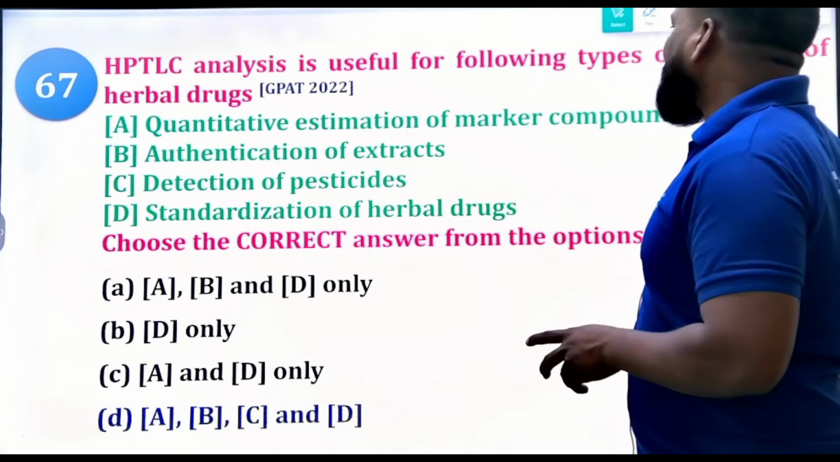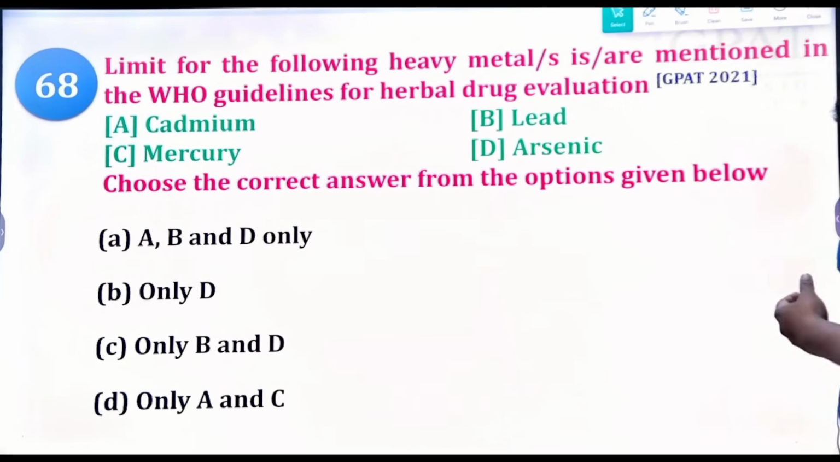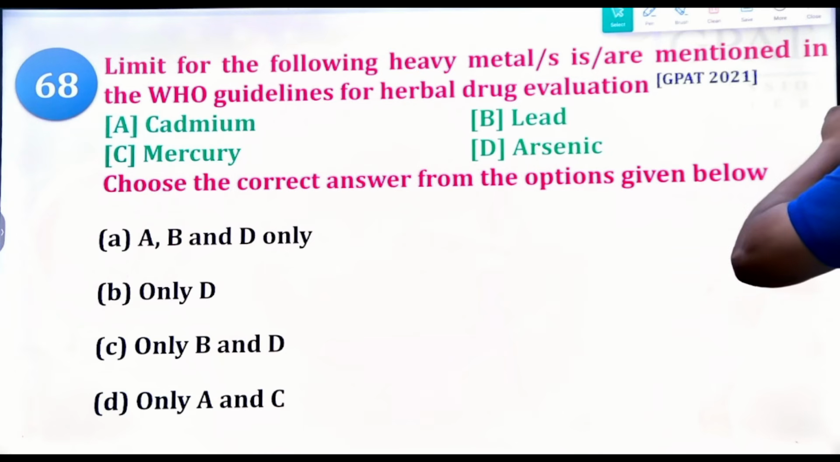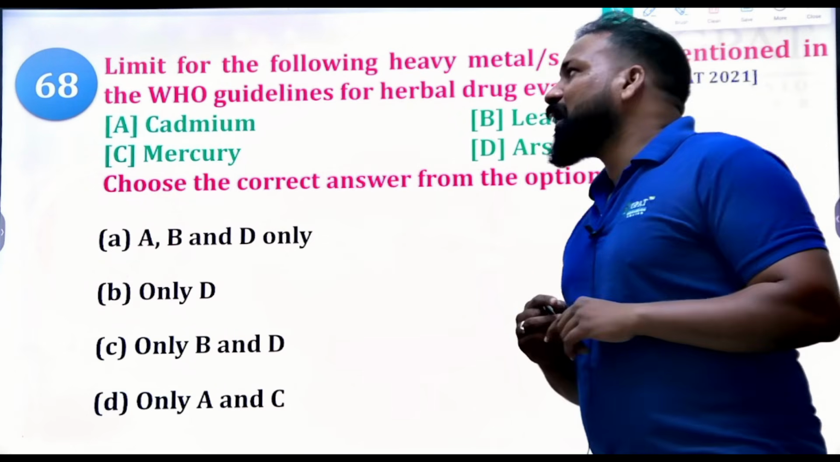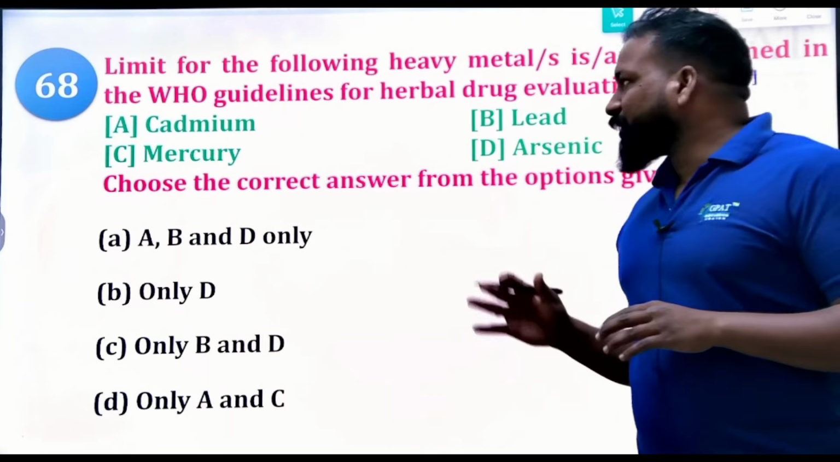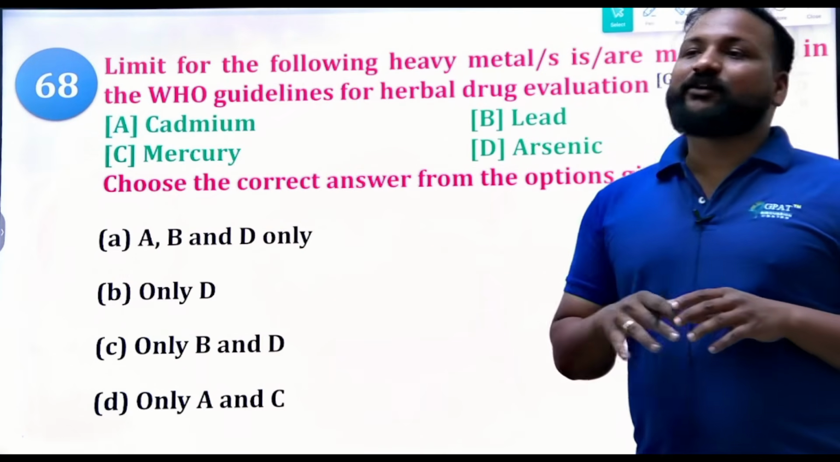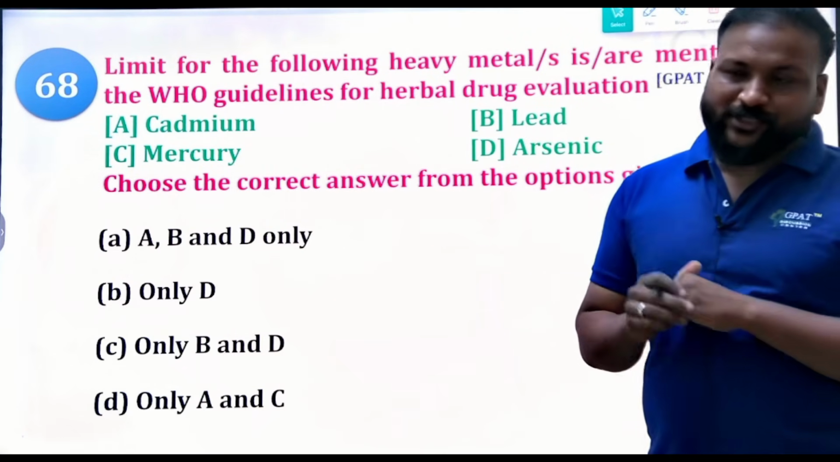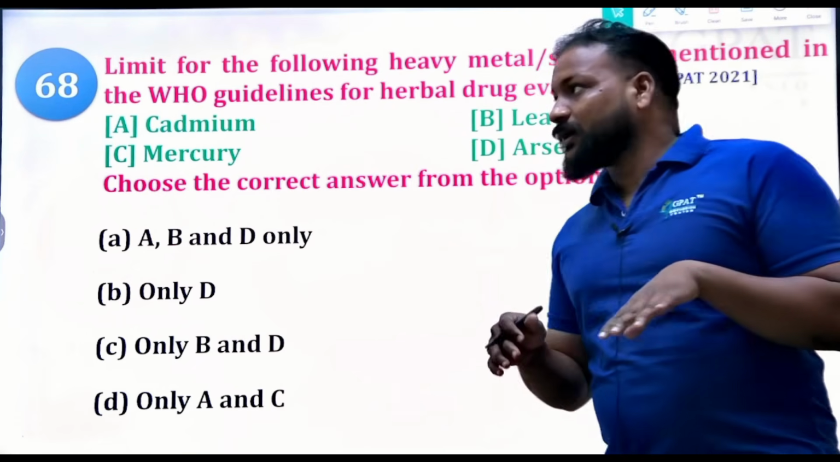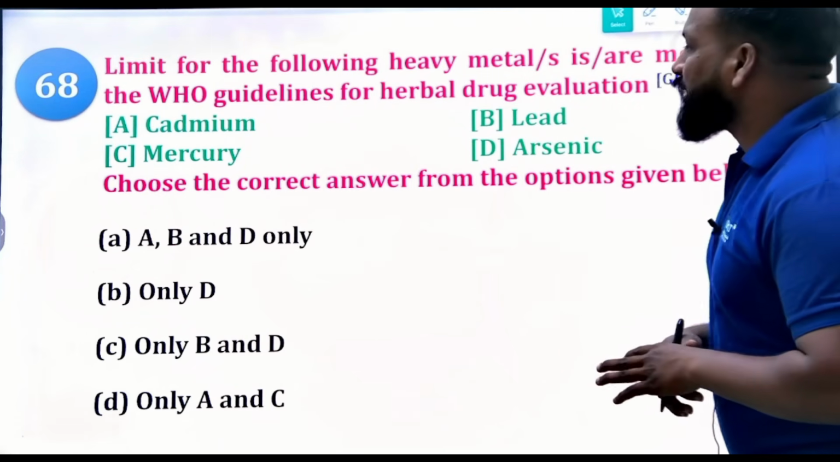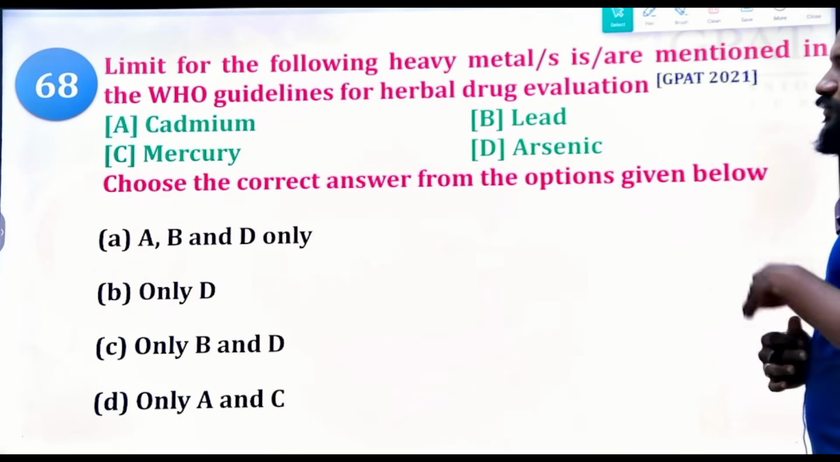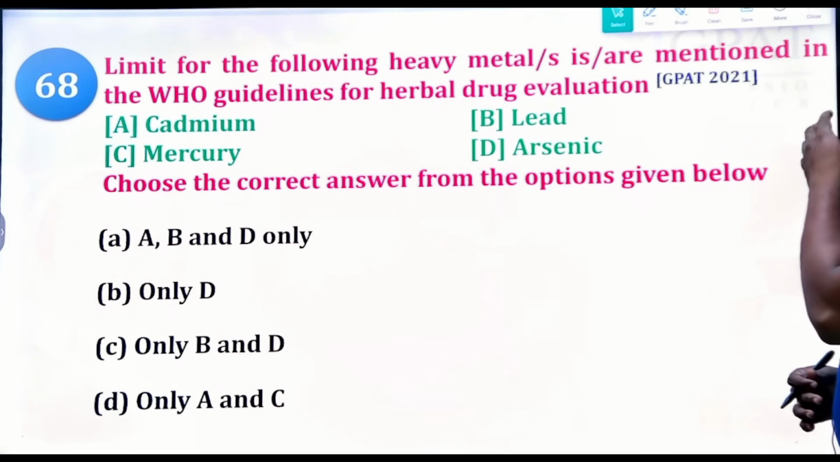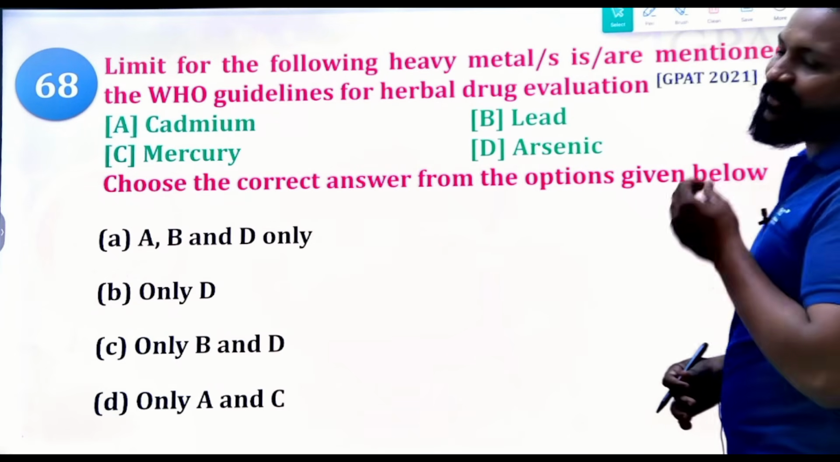Next, limits for the following heavy metals are mentioned in the WHO guidelines for herbal drug evaluation. They should not be present beyond the limit. The options are cadmium, mercury, lead, and arsenic. So what is the right answer here? Which of the following have limits for heavy metals in herbal drug evaluation?